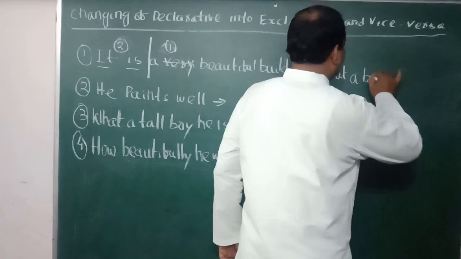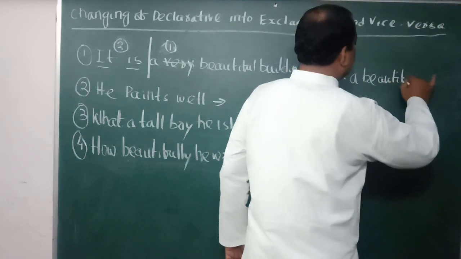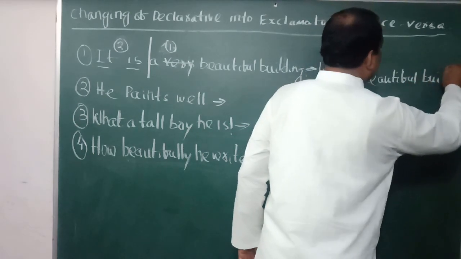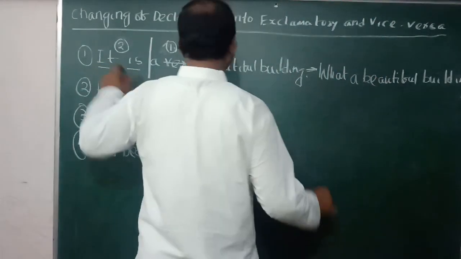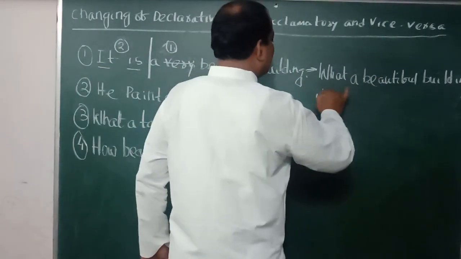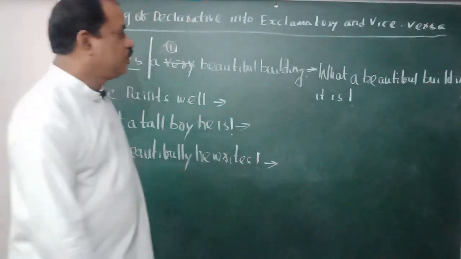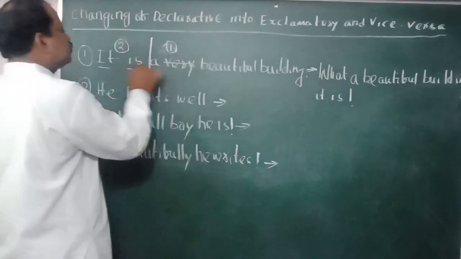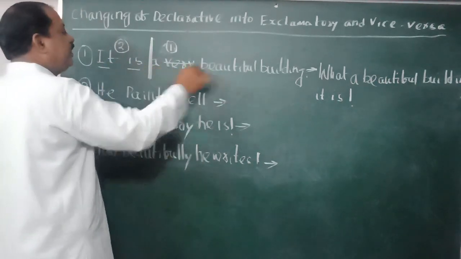A beautiful building. And then write down two. What is two? It is. Exclamatory mark. See students, how easy. You have to break the sentence into two: subject, verb and remaining part.